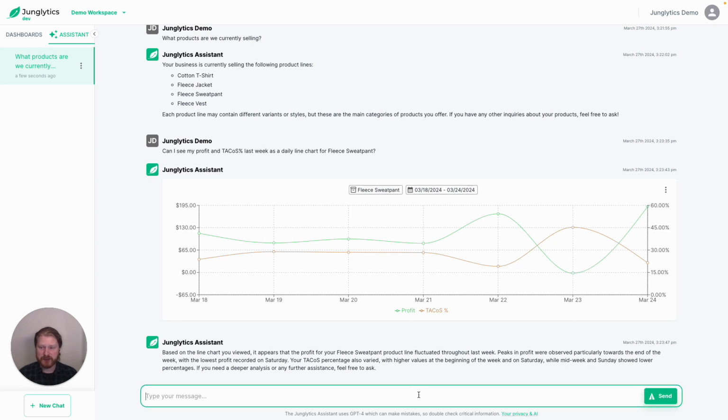So the assistant is really good at any of this really quick data access, any metric for any SKU, any ASIN, for any subset of your business, for any date range that we can get data from the Amazon Seller Central API or the Ads API. And we combine that data so you can do things like ROAS, TACOS, conversion rates, etc.